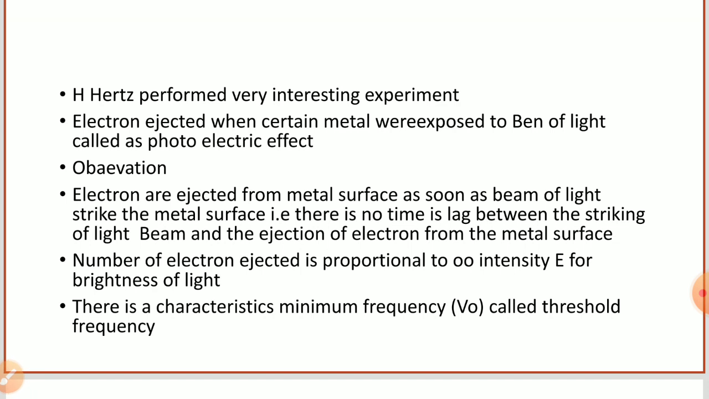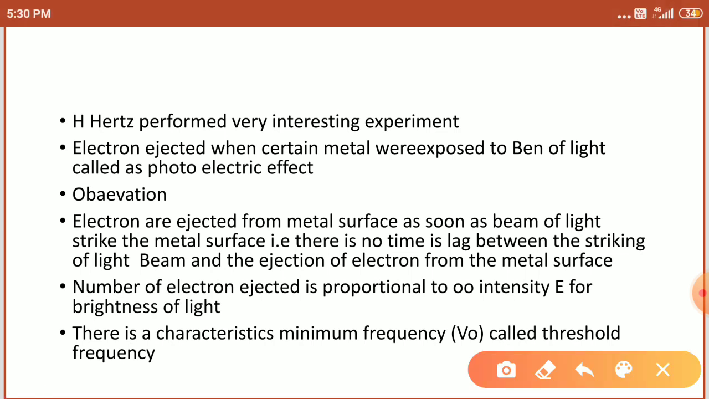So Henry Hertz performed a very interesting experiment. Electrons were ejected when certain metals were exposed to a beam of light. This is called the photoelectric effect. When the ray of light is passed over the metal plate, electrons start to be ejected. Electrons come out from the metal surface. Right. So let's see here.